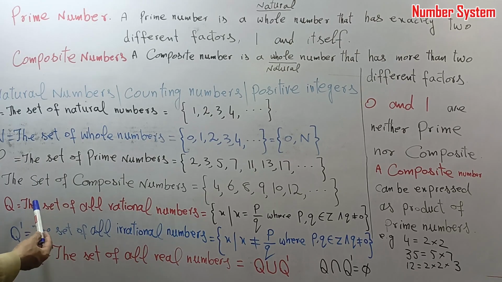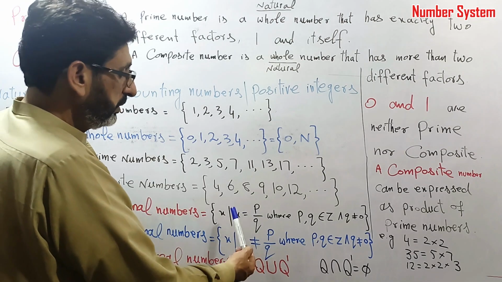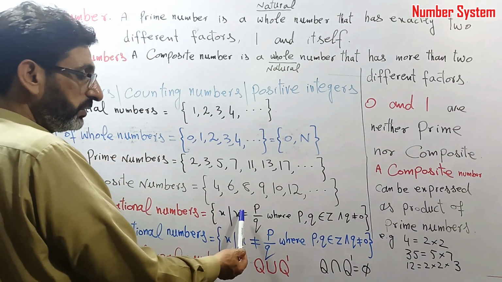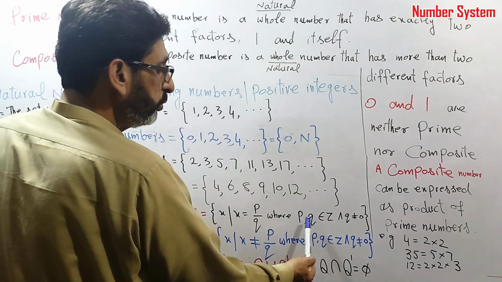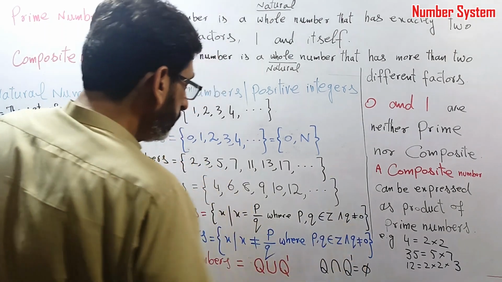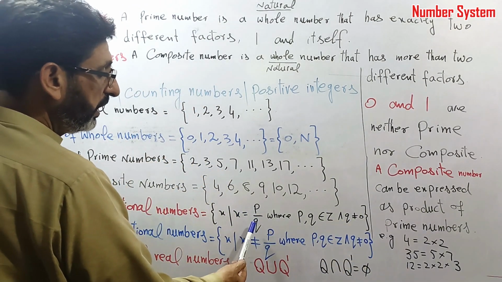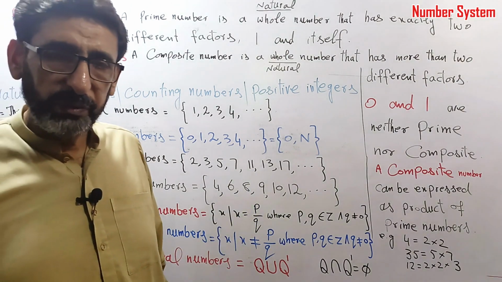The next very important set is the set of all rational numbers. In set builder notation form, x such that x is equal to p over q, where p and q are integers and q is not equal to 0. p and q both are elements of the set of integers.